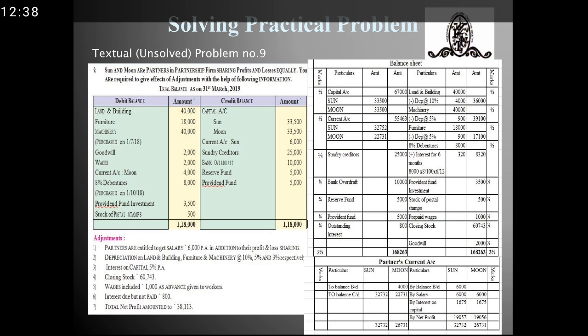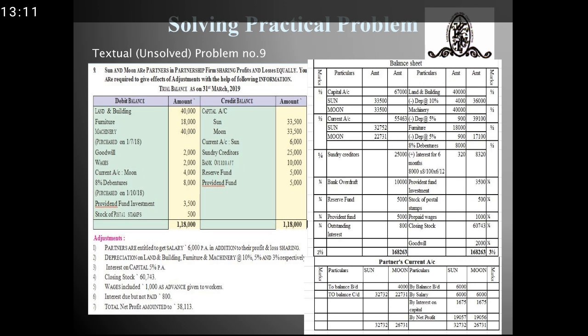Now land and building amounted to rupees 40,000. In the adjustment, it is asked to provide a depreciation at 10%. So I provided 10% depreciation, that is 4,000. So my outer column comes with 36,000. Machinery 40,000. I have deducted depreciation at 5%, that is 900 from it. So my amount in the outer column comes 39,100. Furniture was of 18,000. Provided 5% depreciation on it, that is I deducted amount from it.